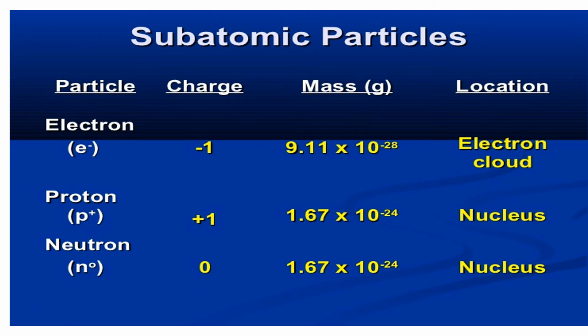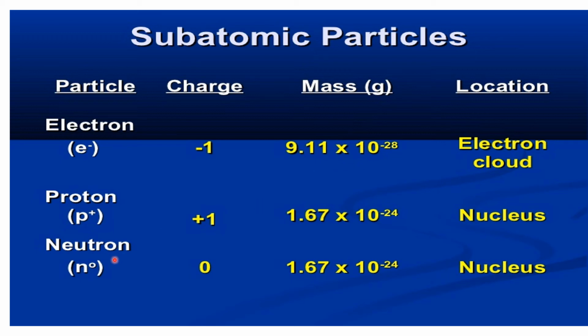So here is the list of the main subatomic particles with their charge, mass and location. The first subatomic particle observed was the electron, which is negative in charge, -1, and its mass is equal to 9.11 into 10 to the power of minus 28.